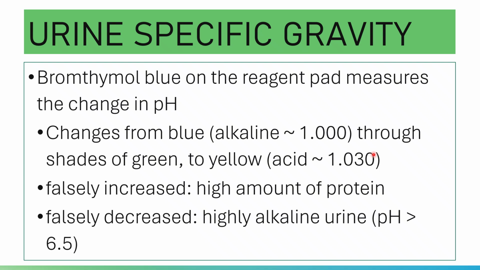The embedded color indicator measures the change in pH. If more ions are present, more hydrogen ions are released, causing a decrease in the pH of the reagent pad, and this is measured by the bromthymol blue.